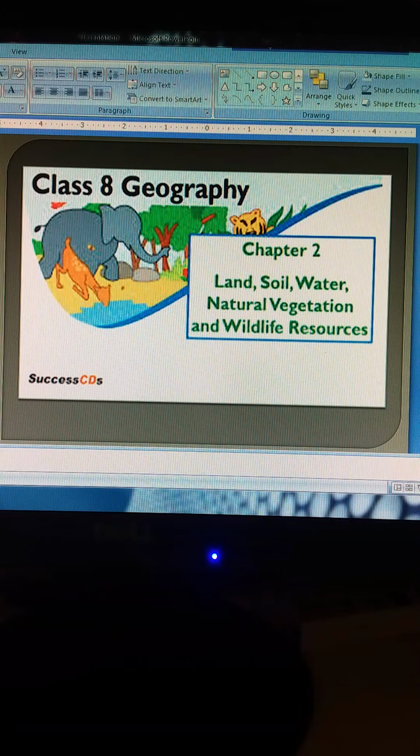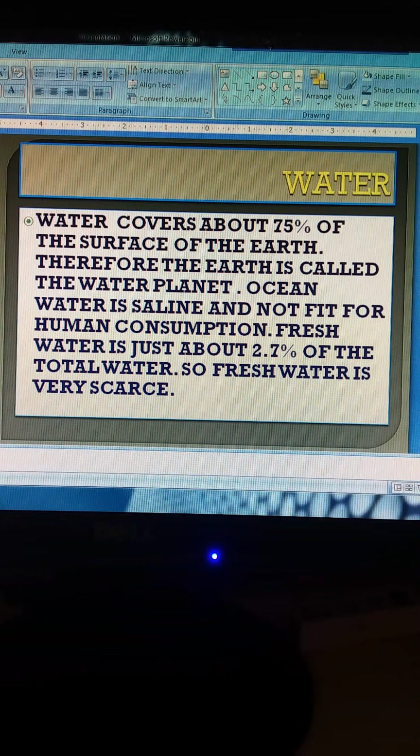It is one of the important natural resources, or we can say the vital natural resource. It is renewable. So water is a vital renewable natural resource. What is the meaning of renewable over here? Renewable means we can use the resource repeatedly, and it does not run out because it is naturally replaced. So water covers about 75% of the Earth's surface, therefore the Earth is called the water planet.